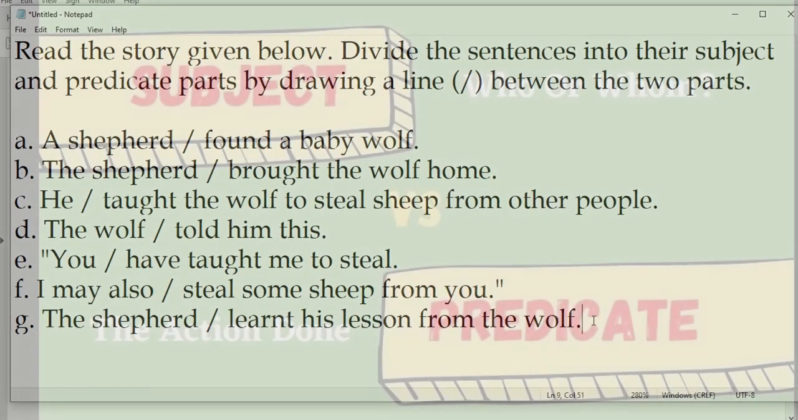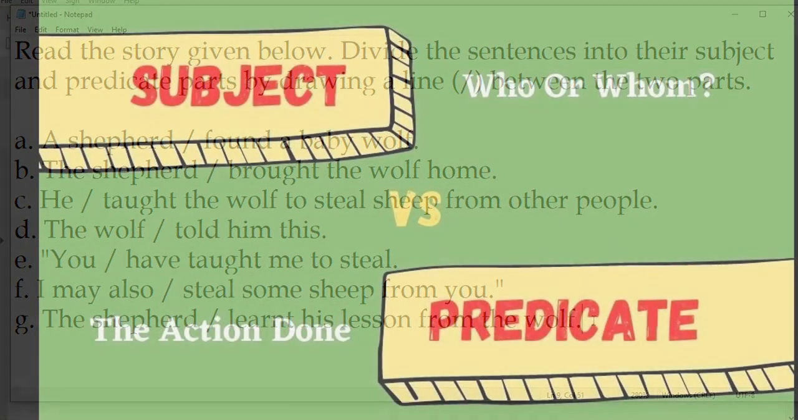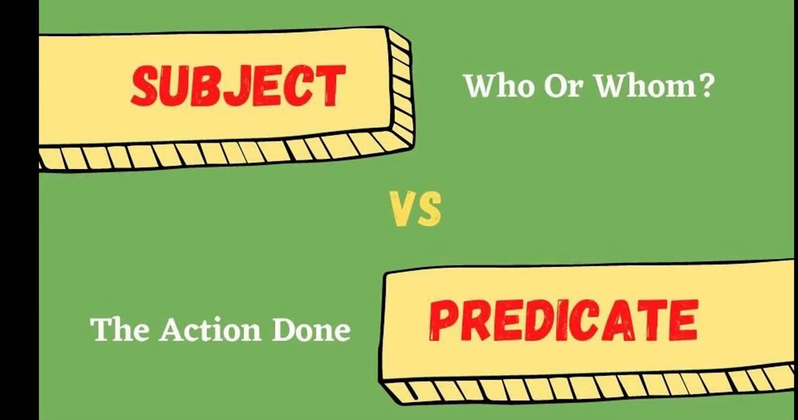So dear students, I hope you understood everything in this chapter. Let us revise once again. Subject is someone or something that does an action, and predicate is the action itself. That means the part from where the verb starts, which also means the part in a sentence starting from the verb till the end of the sentence is known as predicate.